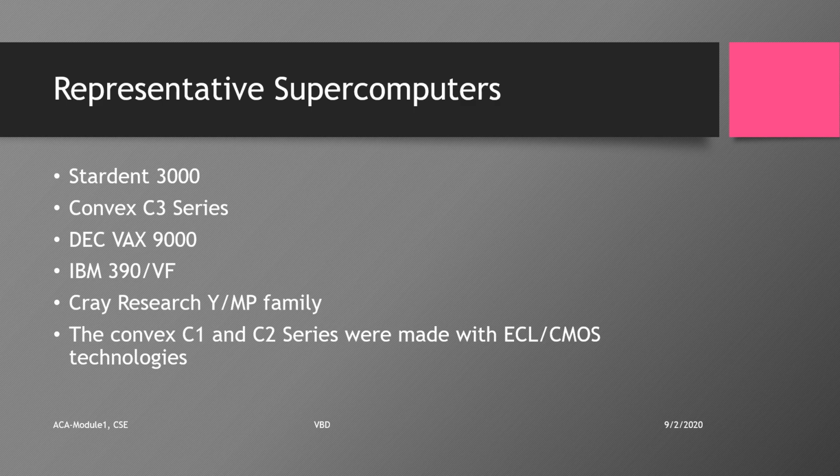The Convex C1 and C2 series were made by making use of ECL and CMOS technologies. And then the DEC VAX 9000 was Digital's largest mainframe system, which provided concurrent scalar, vector and multiprocessing capabilities. The VAX 9000 processors used a hybrid architecture. The vector unit was an optional feature. The Cray YMP family offered both vector as well as multiprocessing capabilities.